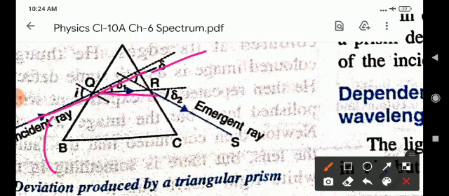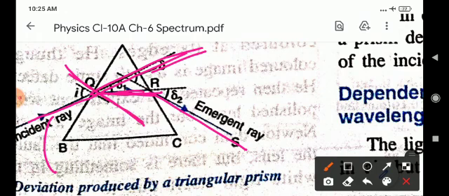Change in direction means this direction changes to this direction in the denser medium. And the emergent ray is the ray that comes out of a refractive medium. And this line represents the normal.